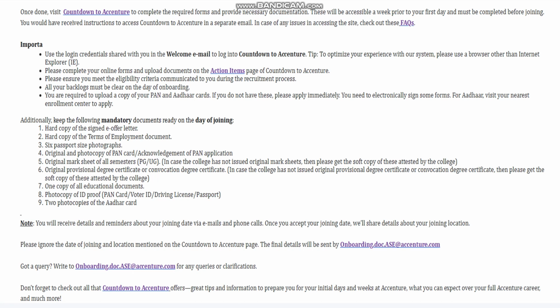If you have got virtual joining, then I suggest you all please join first. Get into the technical trainings, get into projects. After that, you can request a work location change. Because if you request it now, it might delay your date of joining. So for smooth onboarding, if you have virtual onboarding, then join. It's not an issue, then you can request it later.